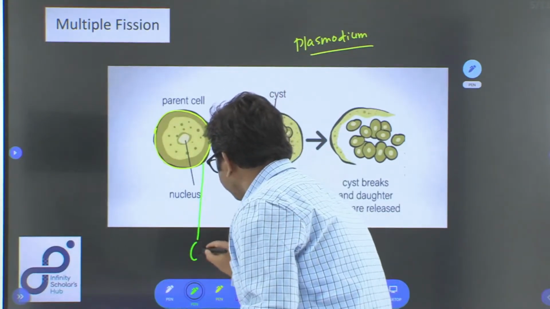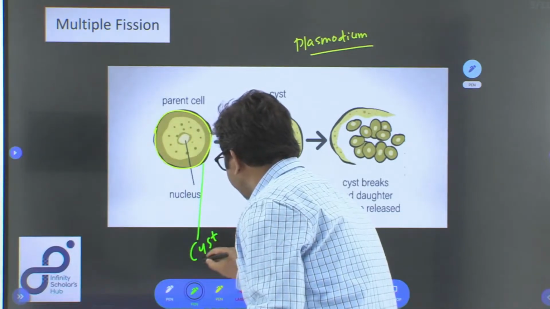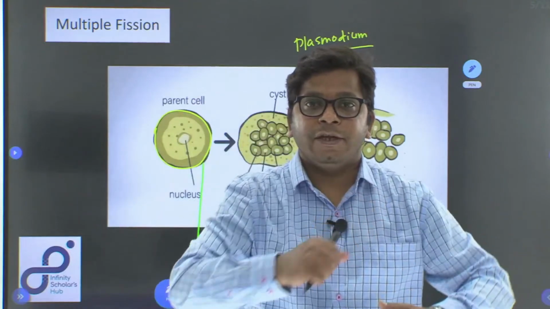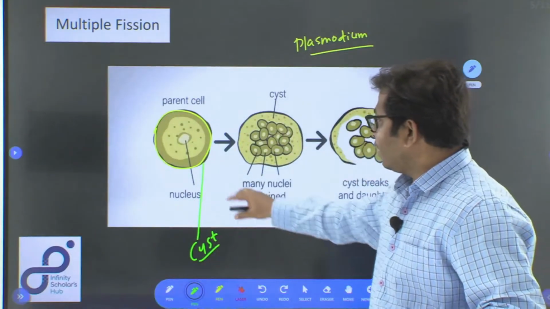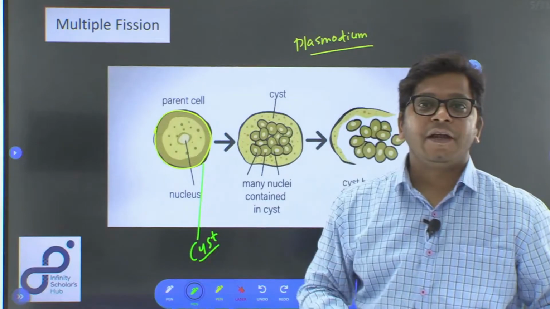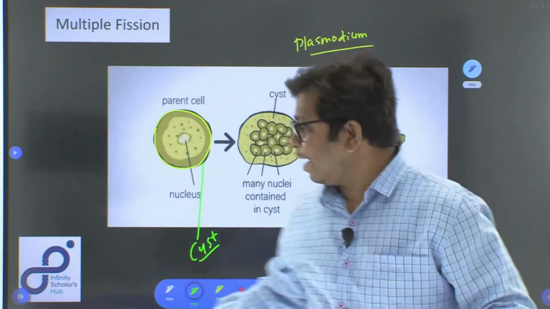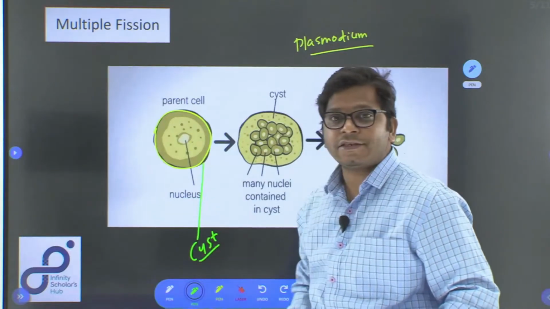Just like in winter, we protect ourselves with warm clothing, in the same way, the cell is protecting itself from the harsh environmental condition by an external coating, and that external coating is called a cyst.